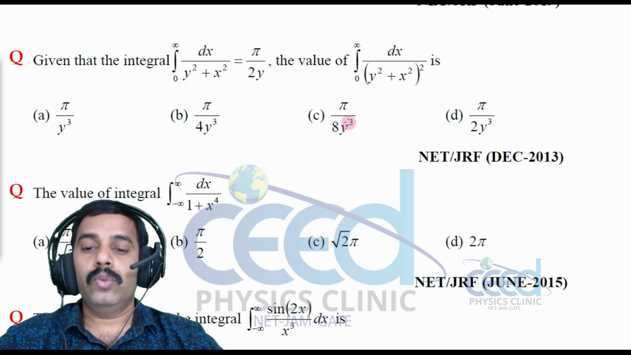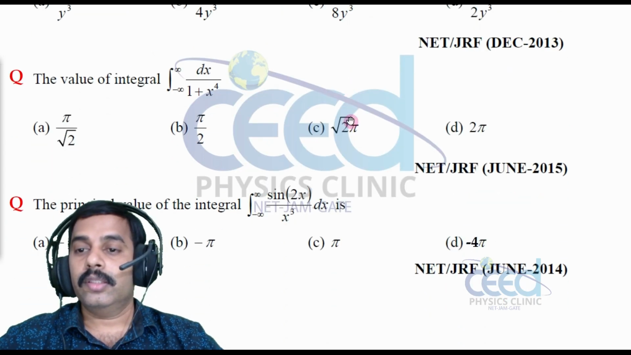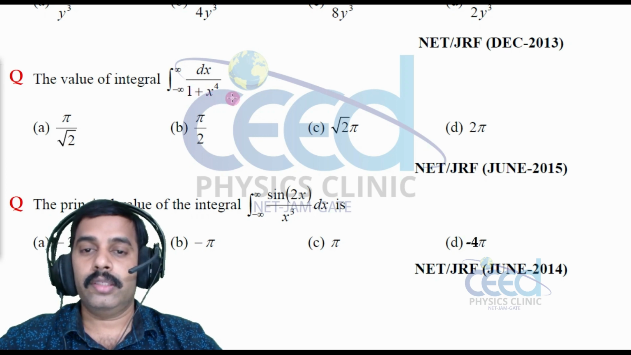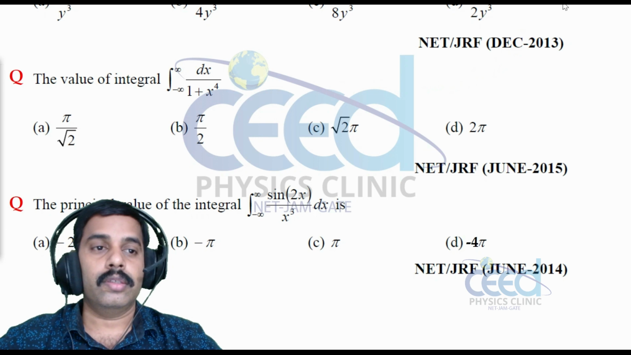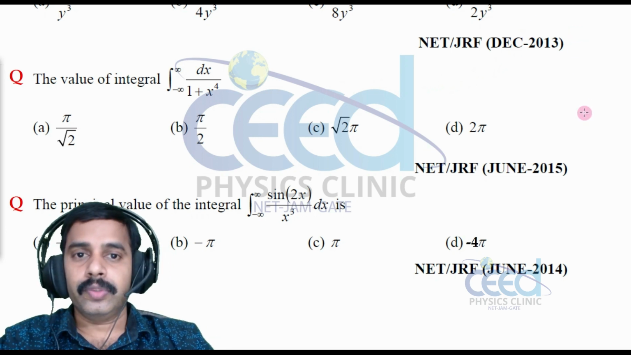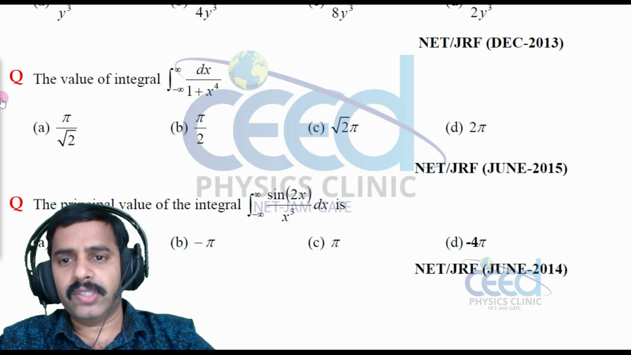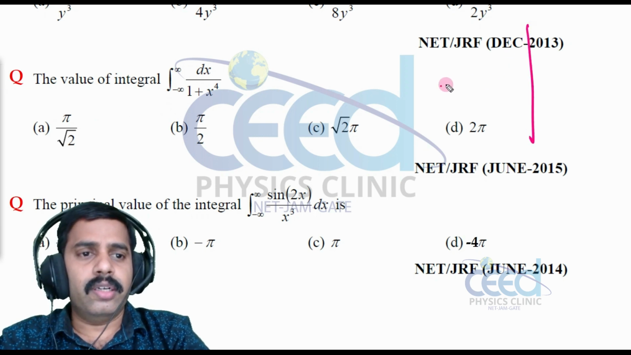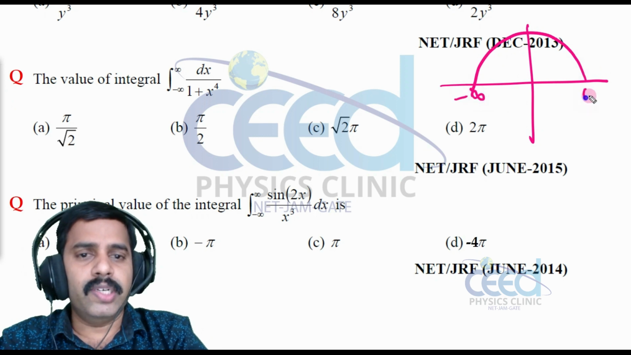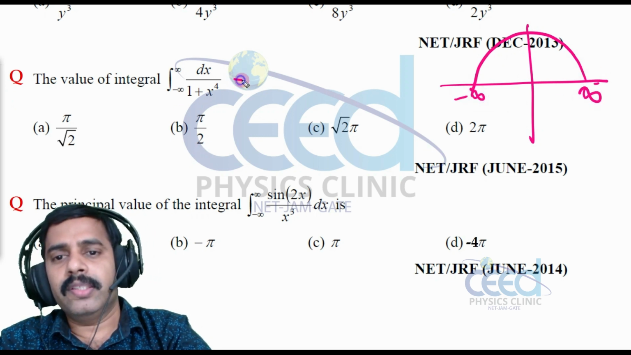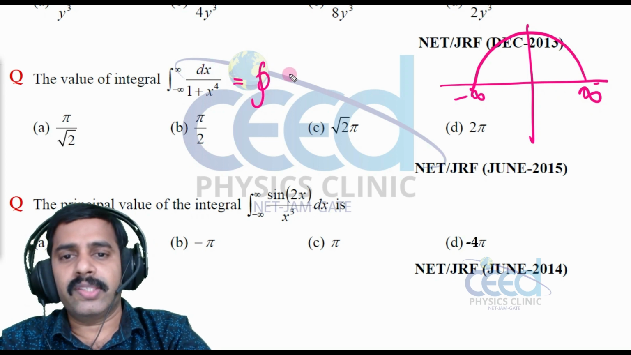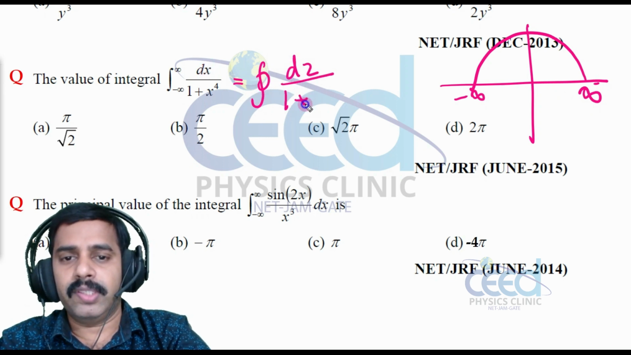Now let us come to another question. The value of the integral from minus infinity to infinity dx divided by 1 plus x raised to 4. To do this problem, we can use the same theory. If we consider a contour like this from minus infinity to infinity, we can replace this with a contour integral. We can replace x with z, dz divided by 1 plus z raised to 4.